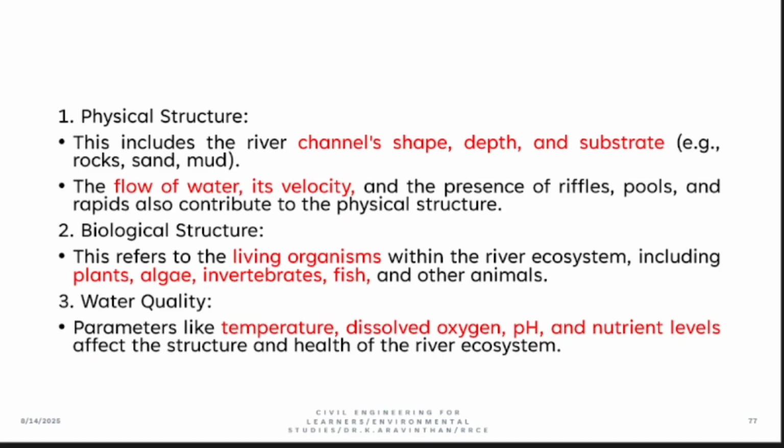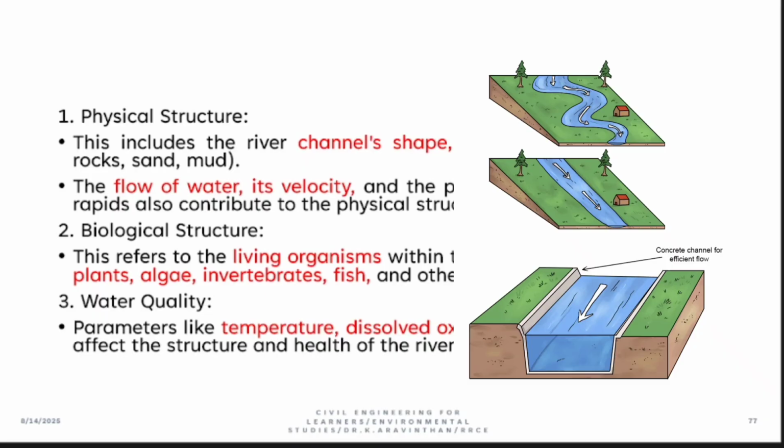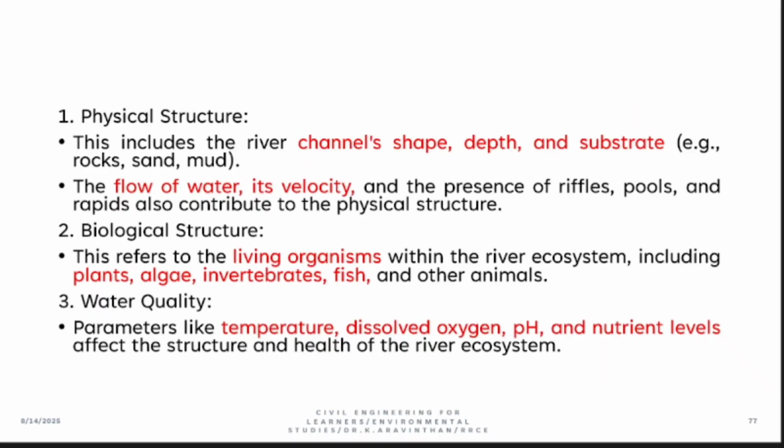Now, structure of river ecosystem. What are the structures? Physical structure. River depends upon the channel shape. Channel means the cross section. Cross section means some river might be very broad. Ganges river might be very broad. Even dolphins are living in that Ganges river. Have you heard? Around 3,600 dolphins live in Ganges, river Ganges. That much of wide is Ganges river. So you can see according to channel shape, some rivers are very short. According to the channel shape, depth, some rivers are higher in depth and substrate.